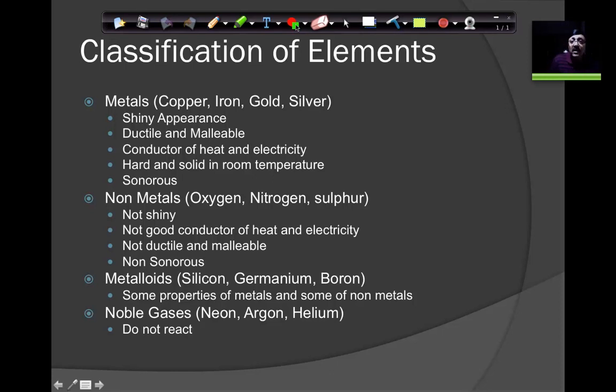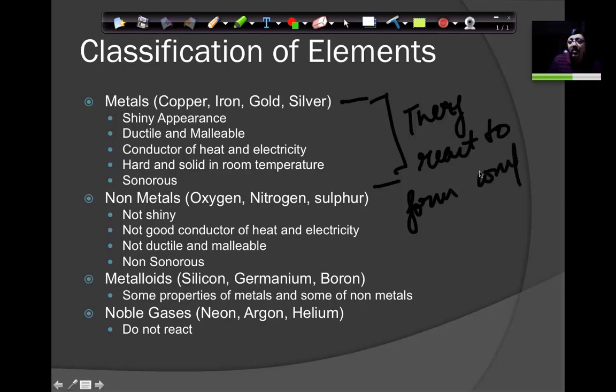Let me just write it down. All these metals and non-metals, they react to form compounds, whereas these are noble gases. They do not react with anything.